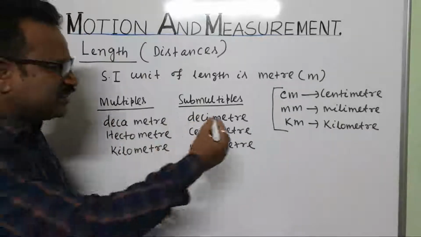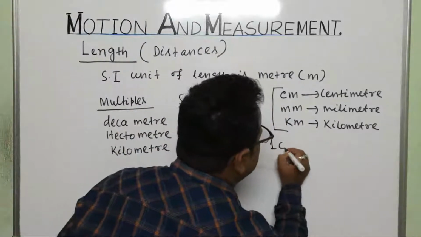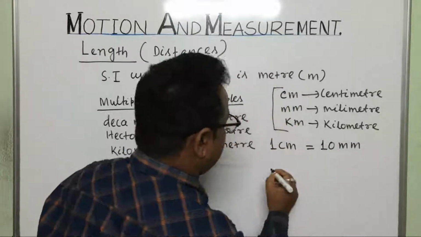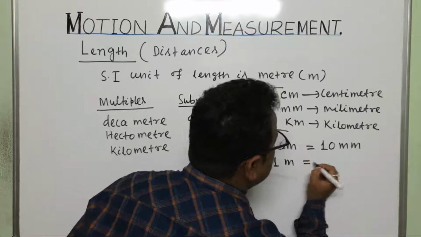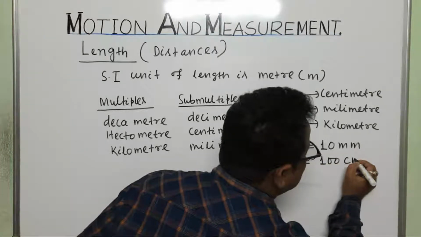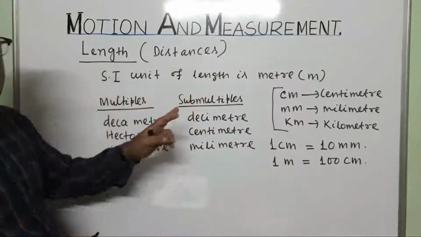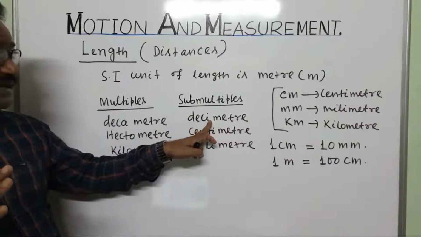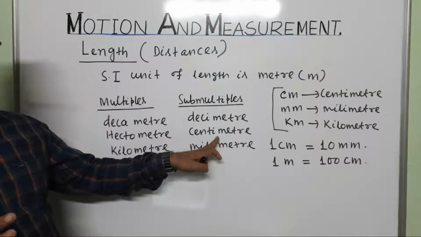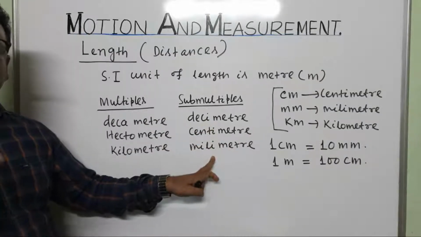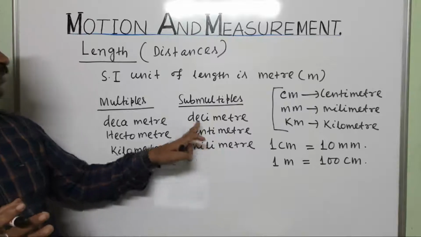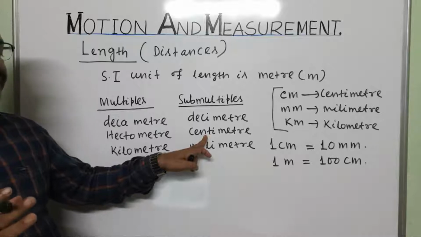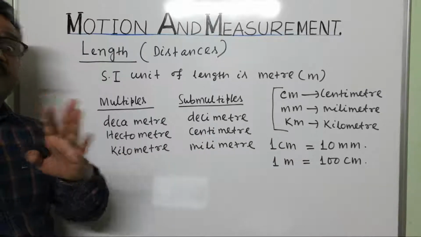That means 1 centimeter is equal to 10 millimeter. 1 meter is equal to 100 centimeter. Why? Because 1 meter is 10 decimeter, which is equal to 100 centimeter, which is equal to 1000 millimeter.